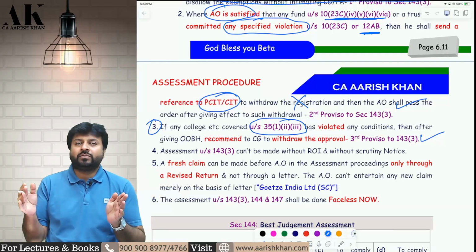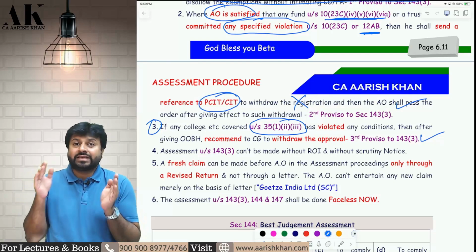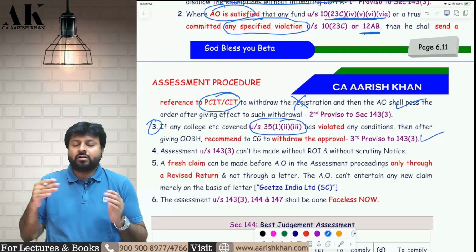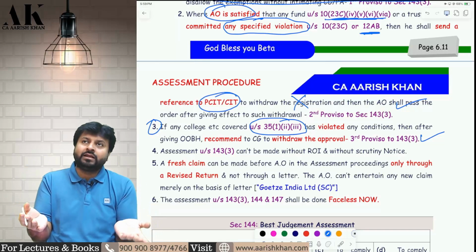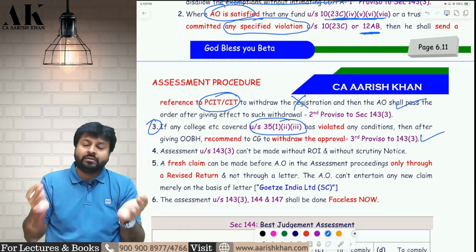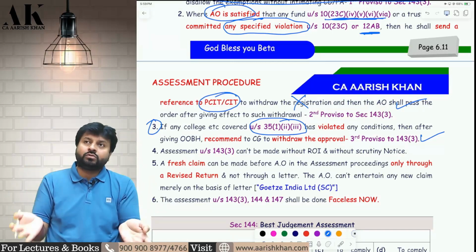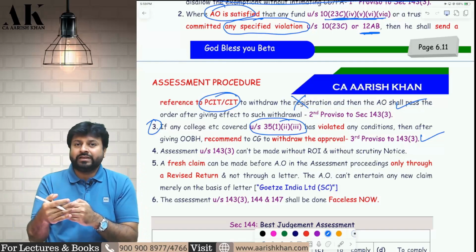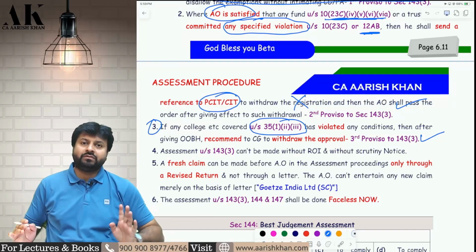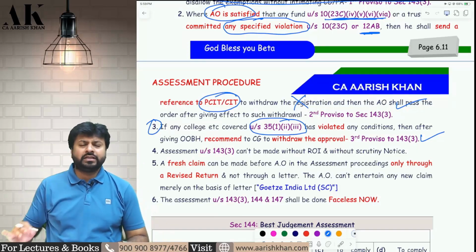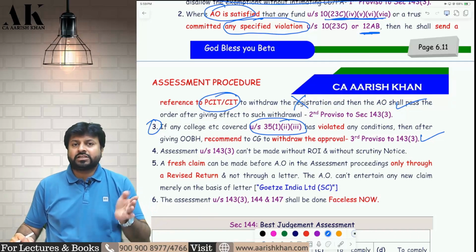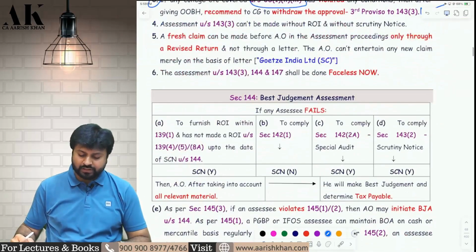Now in all these three provisos, whatever time is lost by the assessing officer, because when the AO intimates the central government, it will take its own time to withdraw the registration, that much extra time will be given to the assessing officer for completing the assessment. Don't worry, okay? That much extension will be given to the assessing officer for completion of assessment.